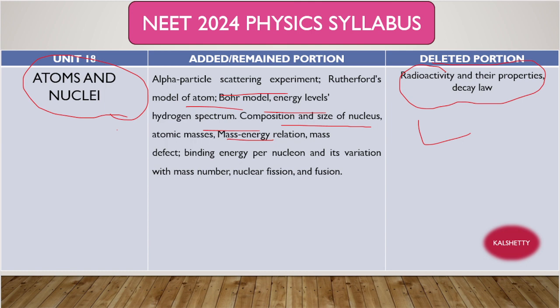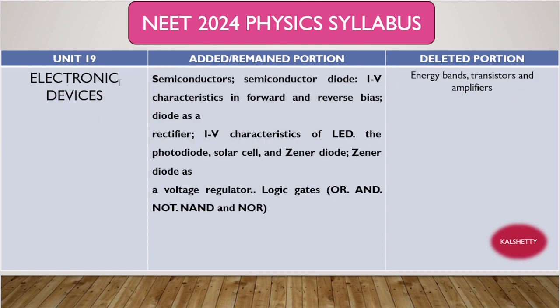Now 19th unit, right? Okay, what is the deleted portion here? These topics are deleted. Energy bands, right? Okay, these topics are deleted. And transistors are deleted and amplifiers are deleted. In transistors, NPN, PNP are there. Energy bands are there. All these topics are removed, right?